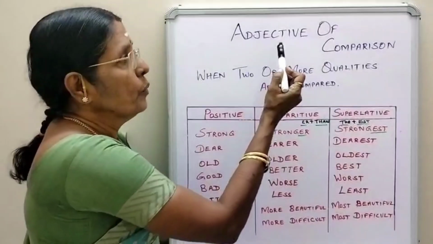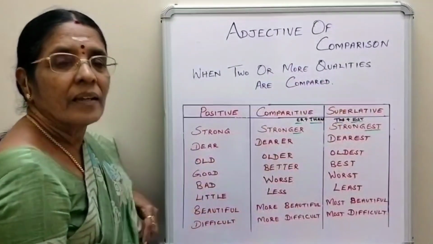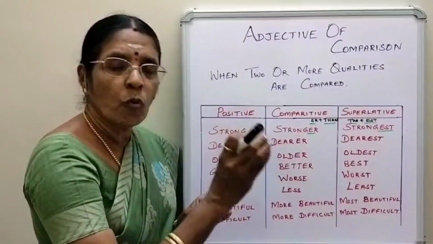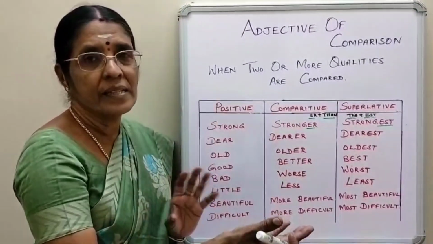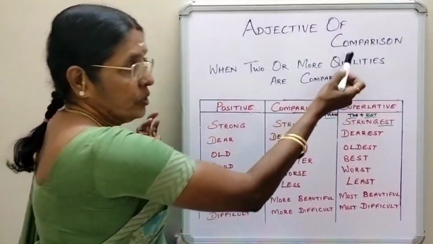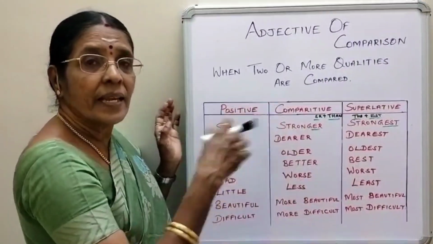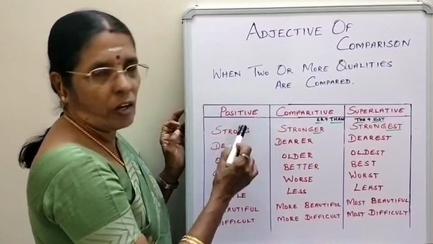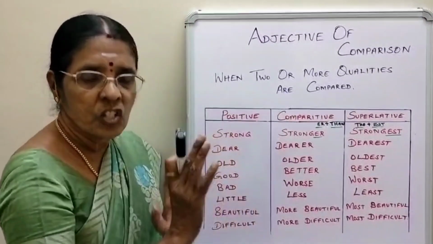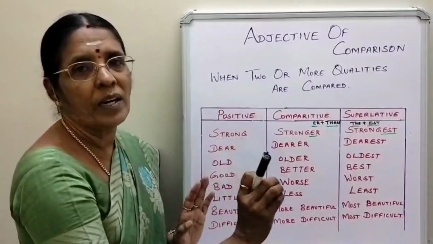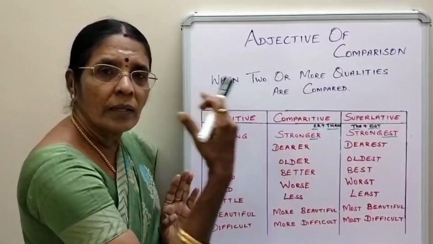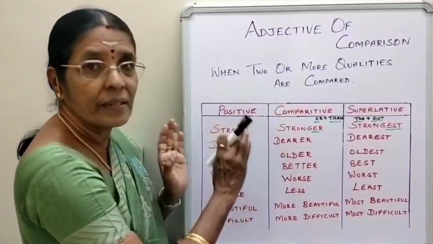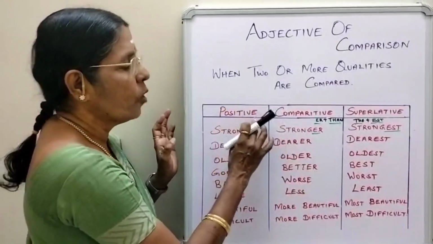Finally, we will come to adjectives of comparison. Comparison happens when 2 or more things are taken and the same quality in both the things or more than 2 things are compared. Right? So, it's only the qualities which are compared. This can happen in adjective and in adverb. Now I'll take one quality, strong. And I say X is strong. I'm just saying he has that quality. That quality exists in him. I'm not comparing X to anything else. So it is called positive degree. We have to express it in degrees of comparison.